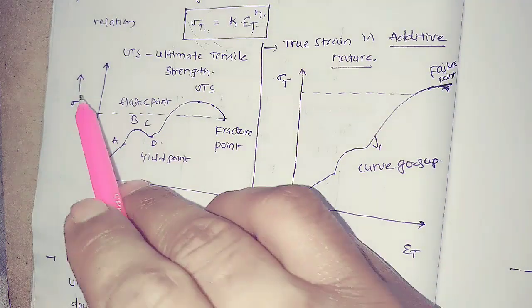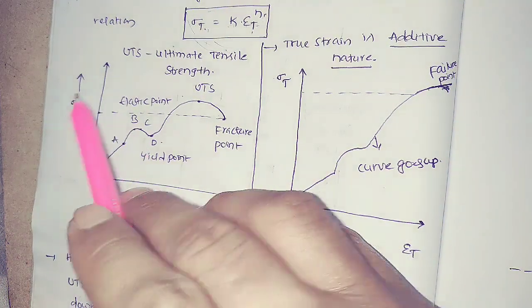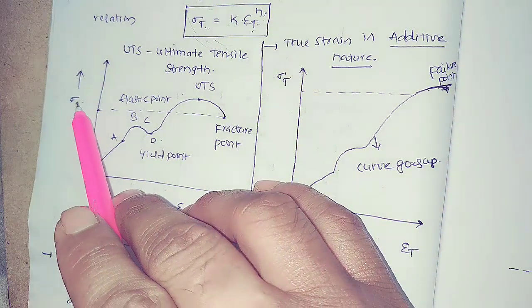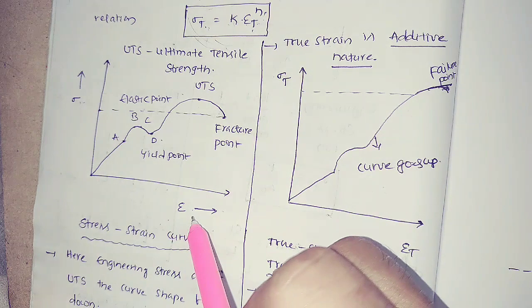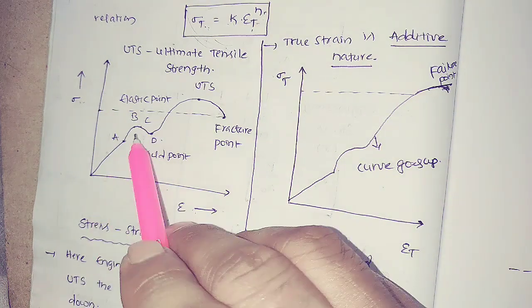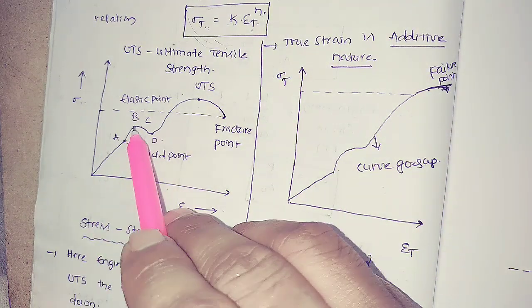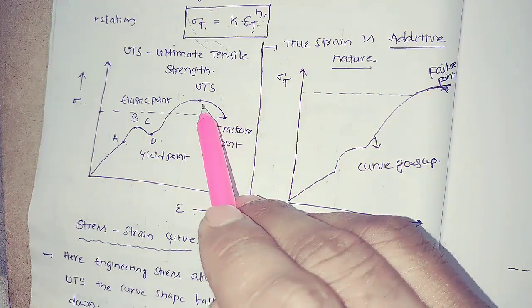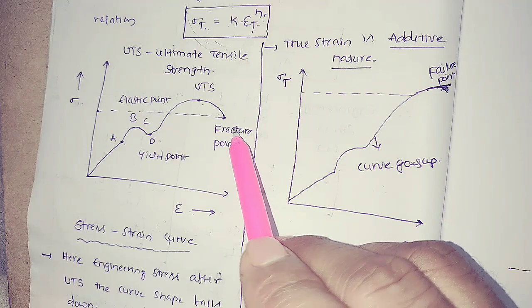You can consider the stress strain diagram. For the time being, you understood this diagram; I will explain in further classes. This is the engineering stress and this is the engineering strain. Take a stress strain diagram. This is the proportionality point, this is the elastic limit, this is the upper yield point and lower yield point, this is the ultimate tensile strength point, this is the fracture point.